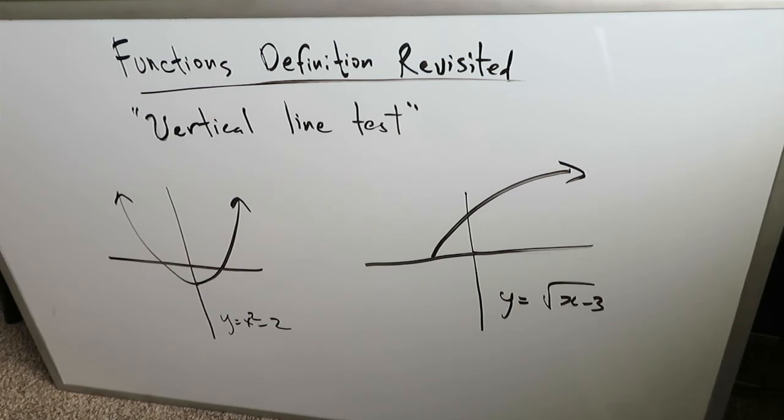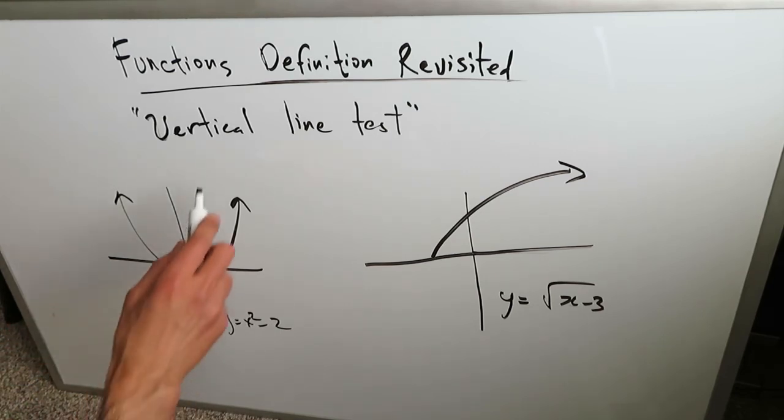So I want to show you these two graphs: x squared minus 2, y equals this. Y is the same as f of x. f of x equals x squared minus 2, and f of x equals the square root of x minus 3. These are both graphs which are curves of a function. They will both pass the vertical line test, and this is the reason why.